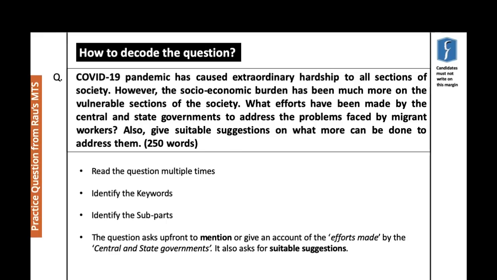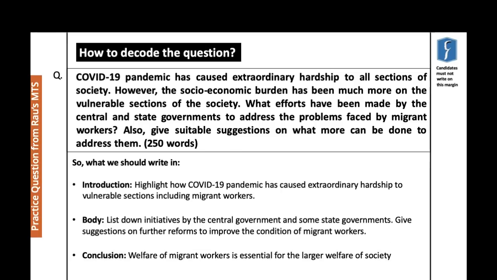So that is what the question asks of you. Now, what is it that we're looking at in the question? How do we structure it? The introduction says highlight, so that's what we're going to be writing down broadly. That's what we should be keeping in our mind as to how to write the answer.